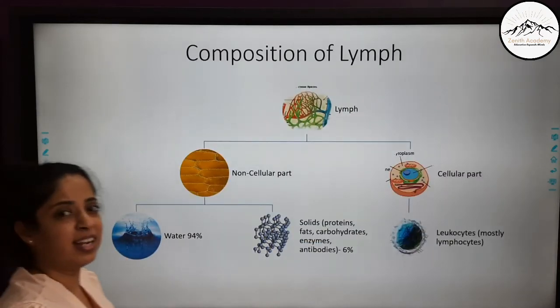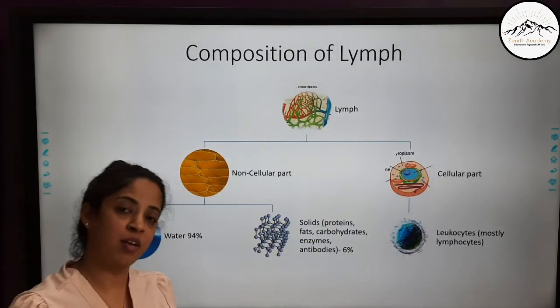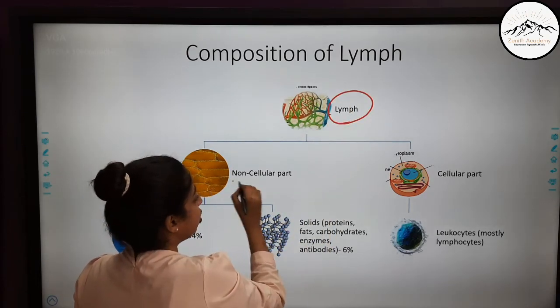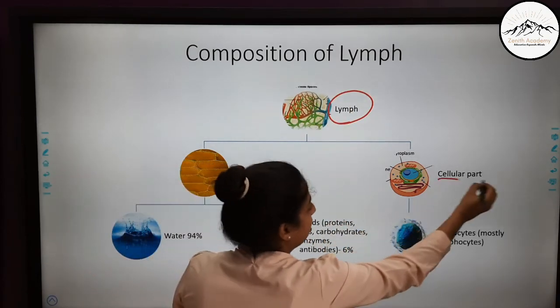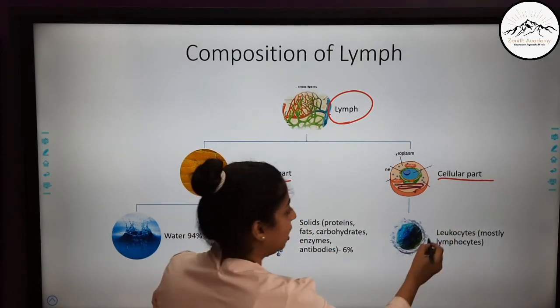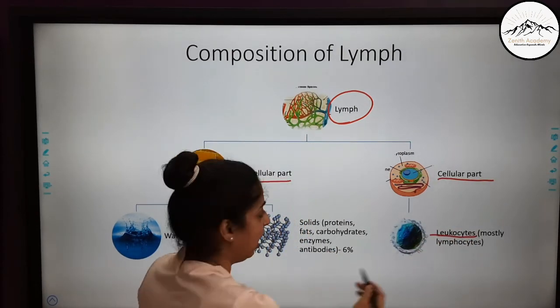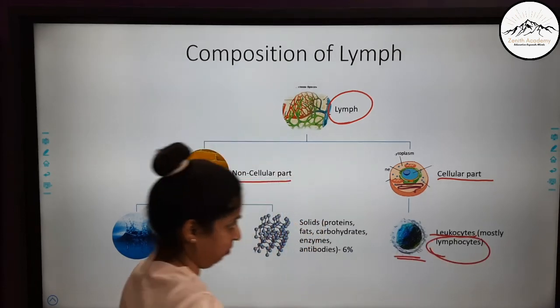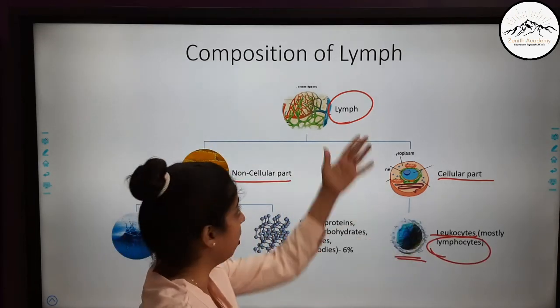Now let us quickly read the composition and function of lymph. So the lymph contains a non-cellular part and a cellular part. Which is the cellular part? Leukocytes, that is WBC, and in that also mostly lymphocytes are there. You can see mostly lymphocytes are a part of lymph.